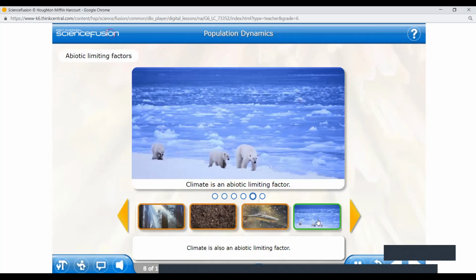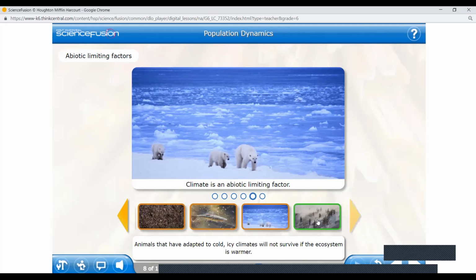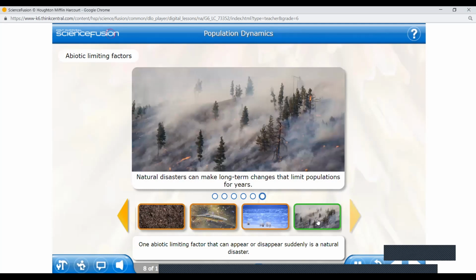Climate is also an abiotic limiting factor. Think about an ecosystem where the temperatures are very cold and ice and snow are common. If the climate of this ecosystem changes, the temperatures may rise and the snow and ice may disappear. Animals that have adapted to cold, icy climates will not survive if the ecosystem is warmer. One abiotic limiting factor that can appear or disappear suddenly is a natural disaster. A wildfire, flood, hurricane, or tornado can make immediate, harmful changes in an ecosystem that can affect populations there for a long time.